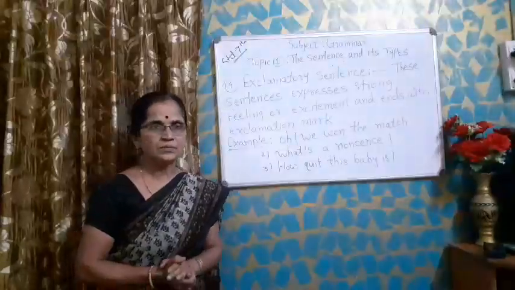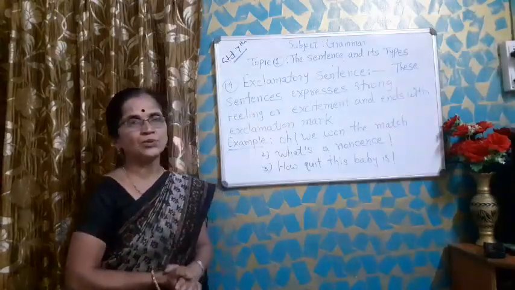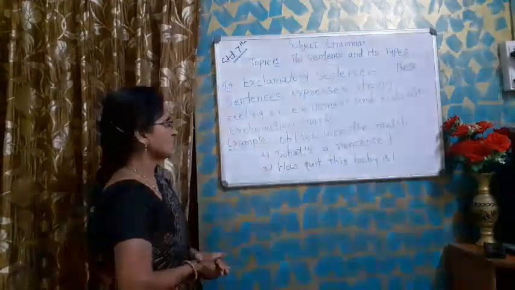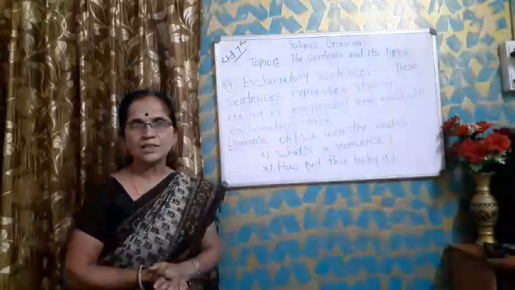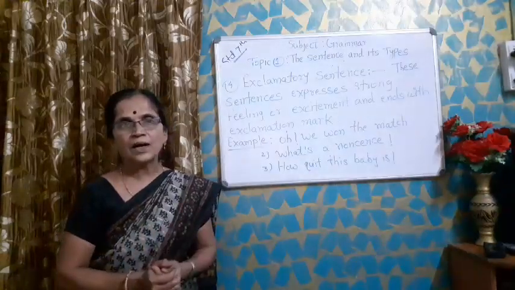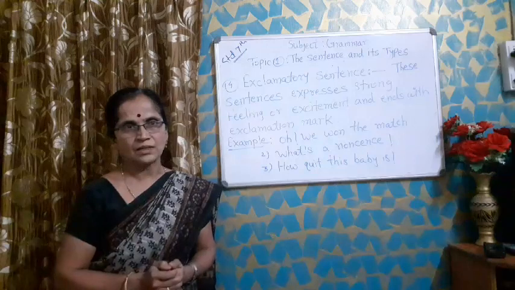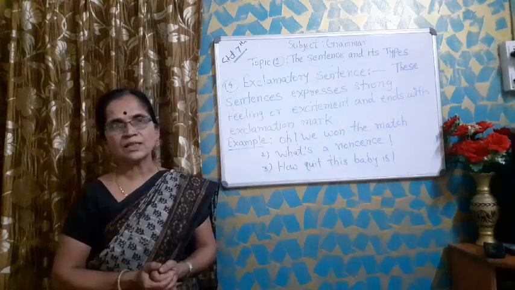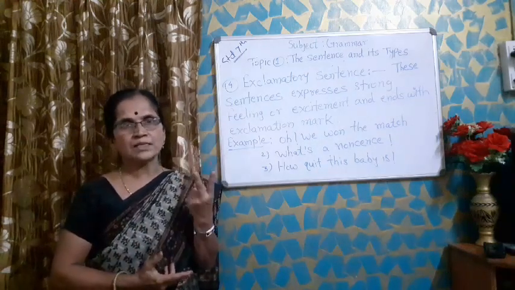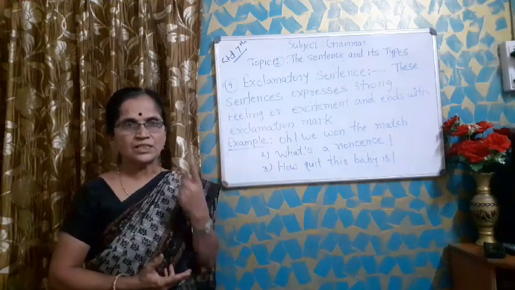And I have explained and given you examples of the sentence. After that, what have we studied? The parts or elements of the sentence. What are the parts or elements of the sentence? There are two parts or two elements of each sentence.